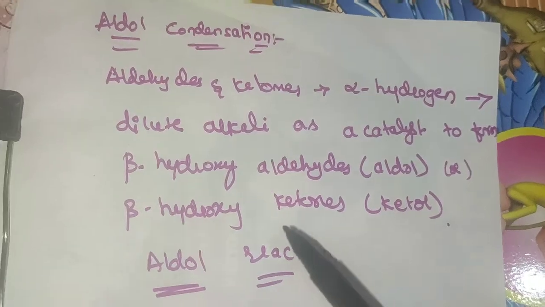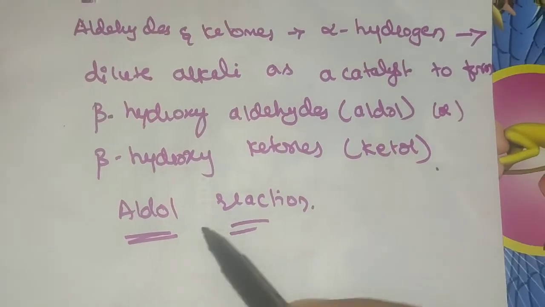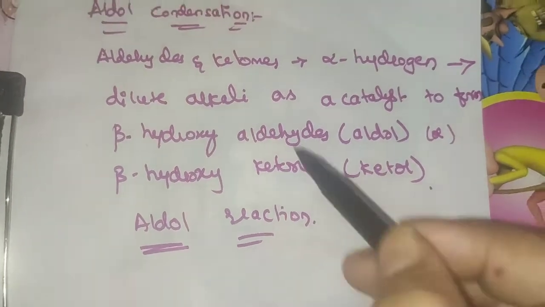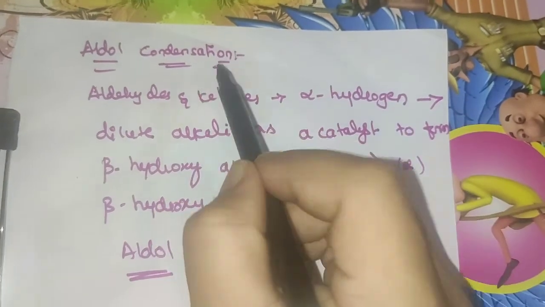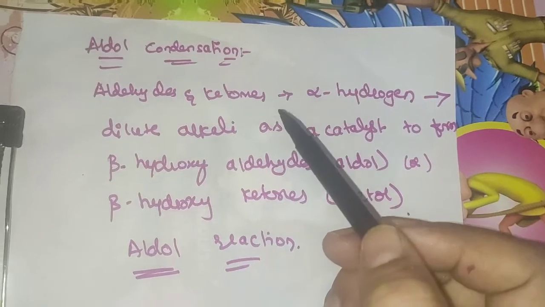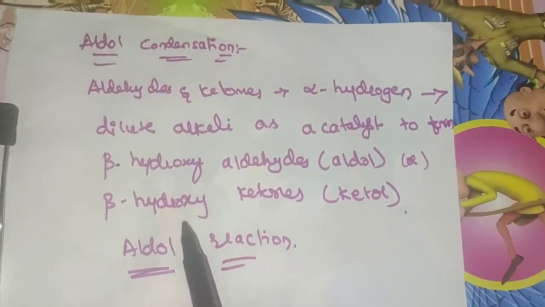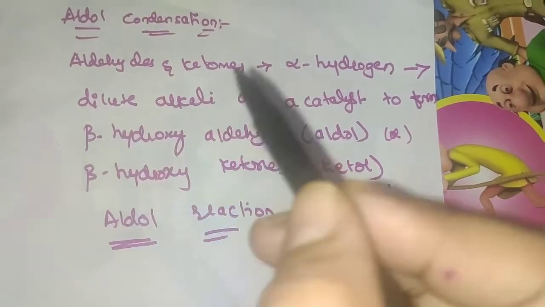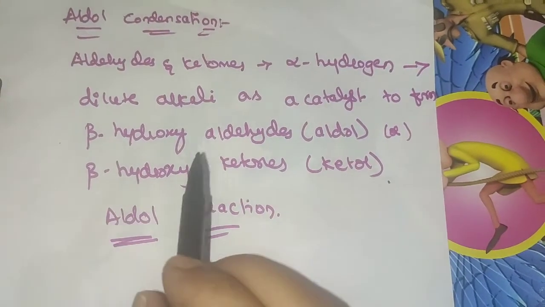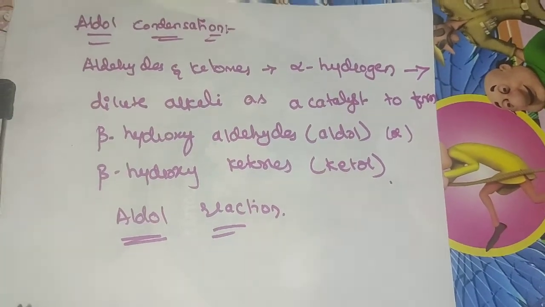So that whole reaction is represented as the aldol reaction. But our concept is aldol condensation. What is aldol condensation? Now we will learn using a simple reaction, and then we will move on to the mechanism of how the reaction proceeds.